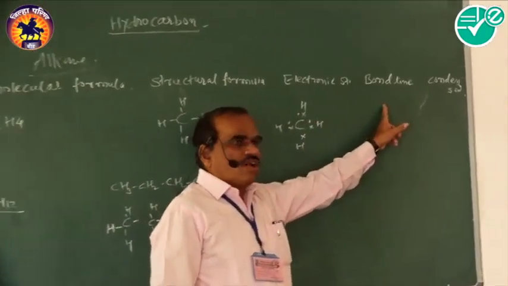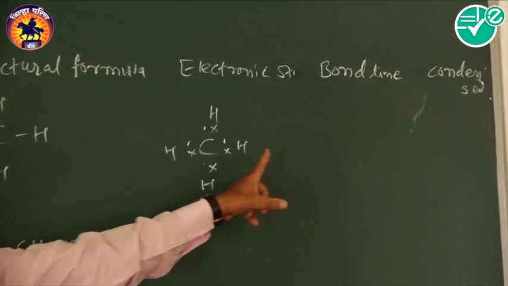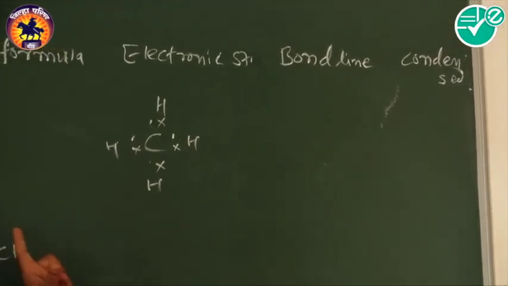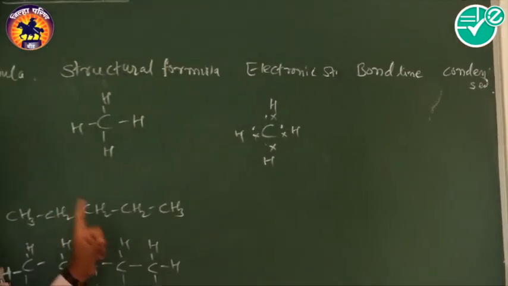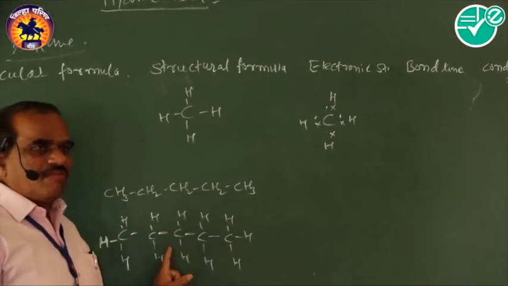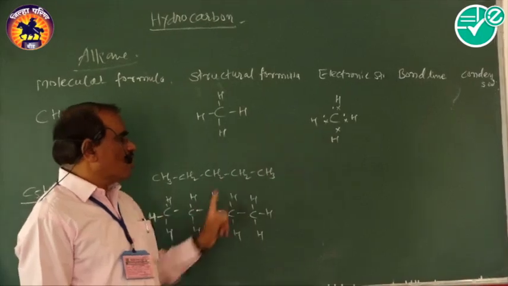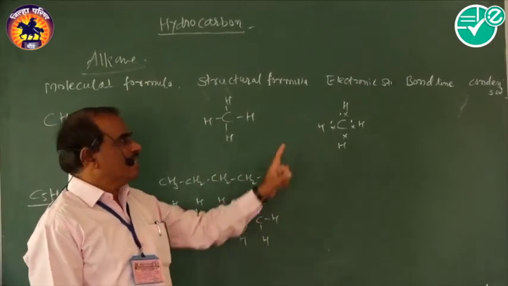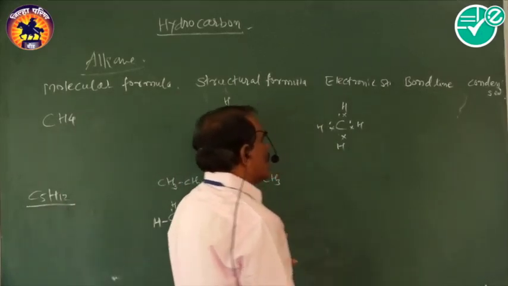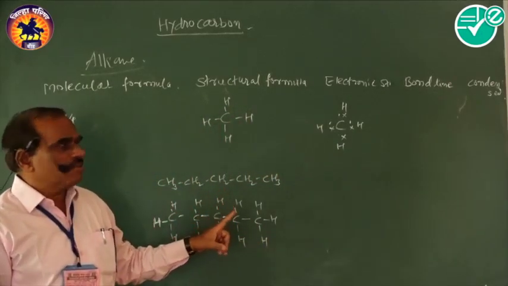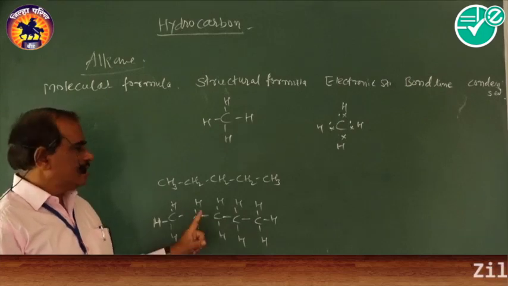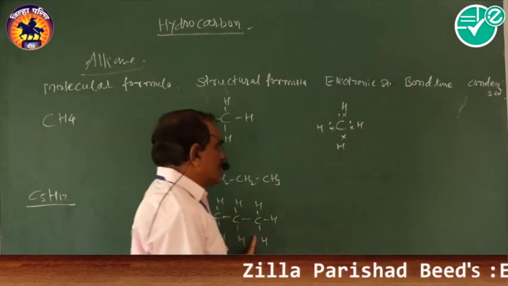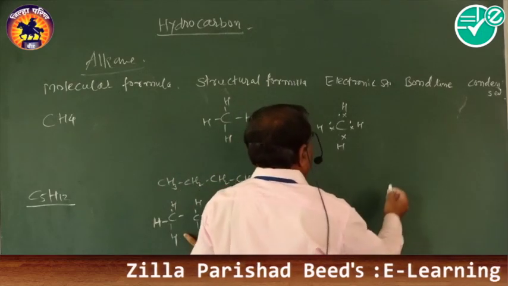Then bond line formula. Bond line formula is written in a zigzag manner, but it does not show the atoms of carbon and hydrogen. Suppose we take pentane as an example. The terminal end is represented by a methyl group and the joint is represented by a CH2 group. In this way we can write the bond line formula of pentane.